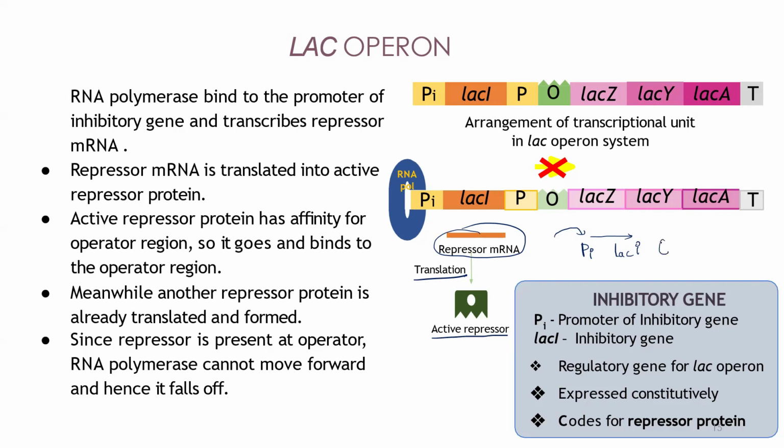Generally, we will have the promoter, then the lac I gene and the operator region, so that transcription will end. But it will not end here. It will continue to another promoter region. That promoter region codes for lac Z, LAC Y, and LAC A. After this promoter region, you have the operator region before you enter the structural genes. So whatever repressor is produced here will go and bind to the operator region. Once this operator region is bound by the repressor, the polymerase enzyme will be stuck at the promoter region. It cannot move forward, so no transcription will happen for LAC Z, LAC Y, LAC A. Understood?